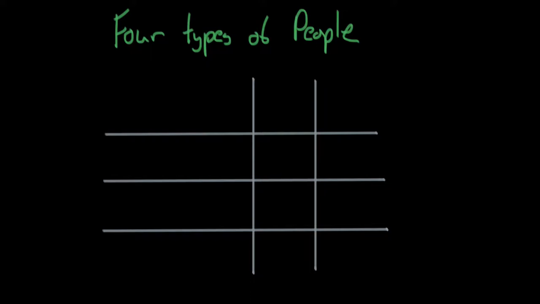Today we're going to be talking about types of people, four types of people. No, we're not going to be talking about like a Myers-Briggs analysis or anything like that. Instead, we're going to be talking about something very important for our instrumental variables assumptions. Okay, so let's get started.